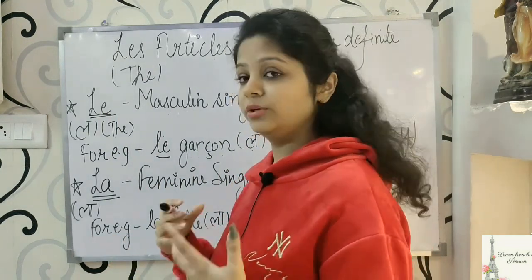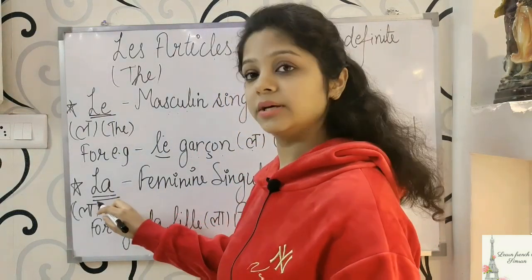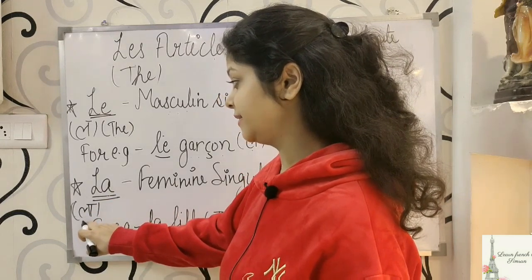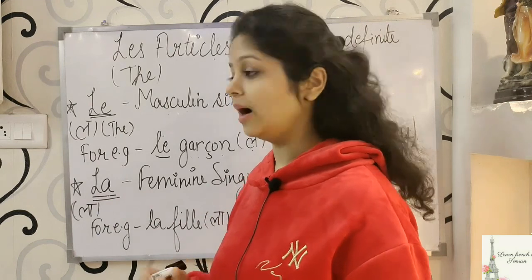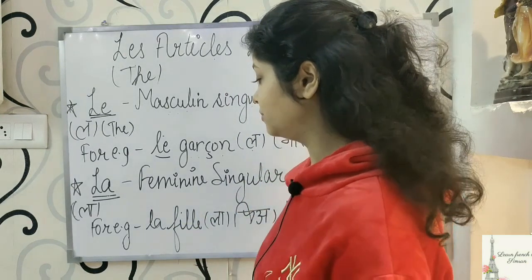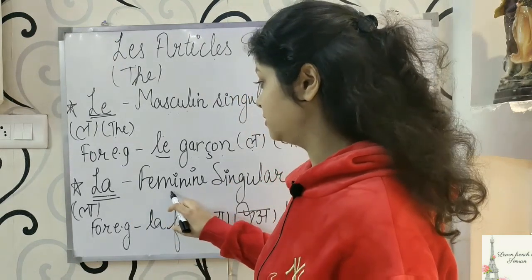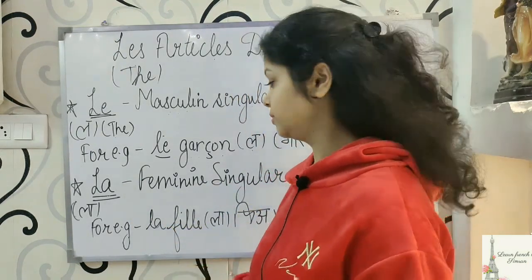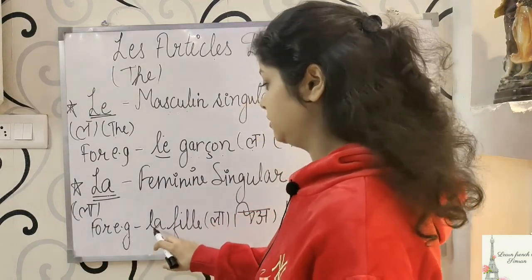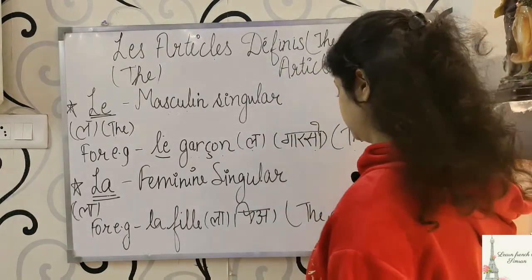Okay, now we will move forward to the second form, which is la. As you can see here, I have written LA, and the pronunciation is also written here, la. We pronounce it as la, and it is used for feminine singular, which means it will be used with nouns which are feminine and singular. Okay, so we will see this with the help of an example. For example, la fille, which means the girl.